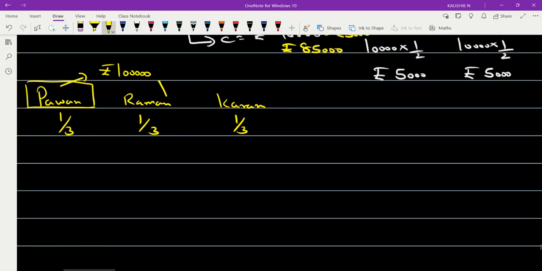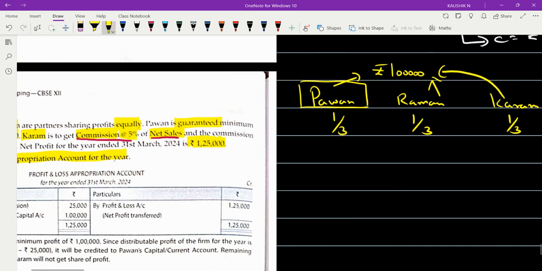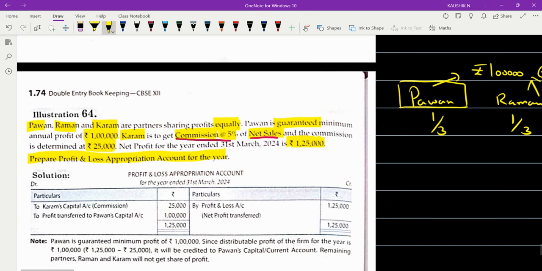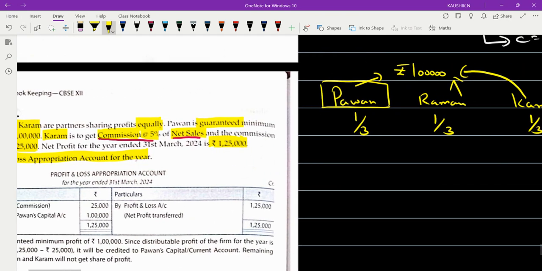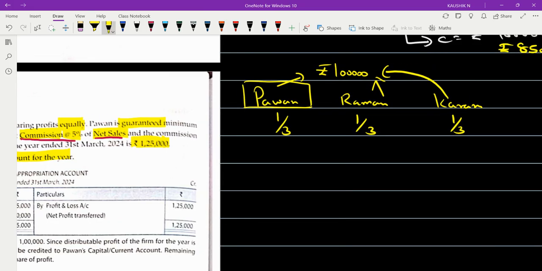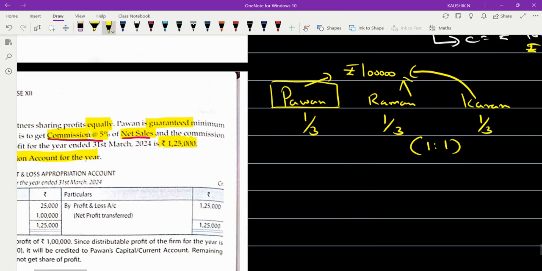So this guarantee is given by him and also by him. These two are given the guarantee. Okay. So do we have any guarantee, I mean deficiency ratio? Okay. If that is the case, then how should we distribute the deficiency if at all arises? Very good. So according to that, it is 1 is to 1.